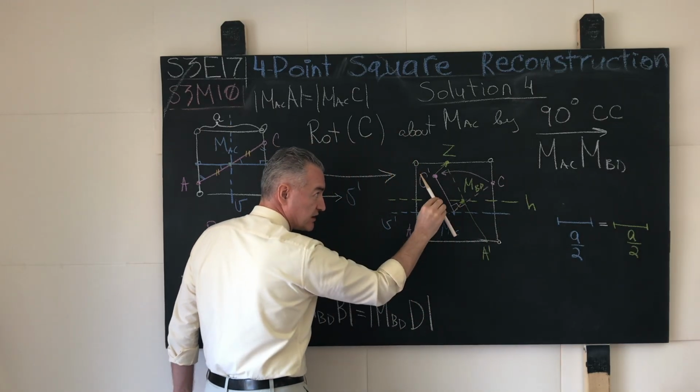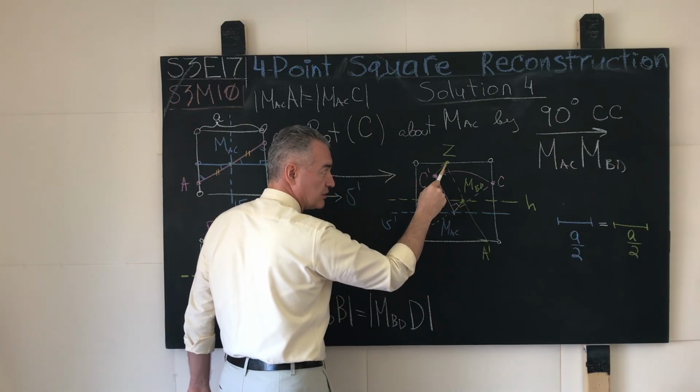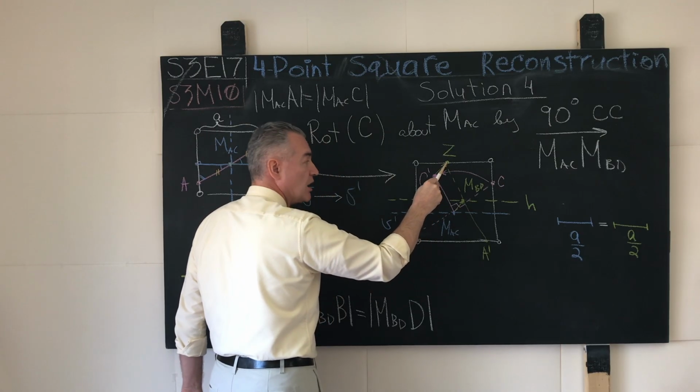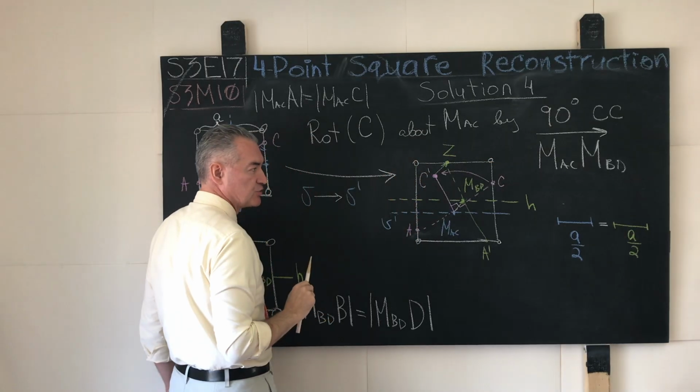And once we translate this, boom, it will put the point C prime exactly into the point Z that must belong to the corresponding side of the parent mystery square.